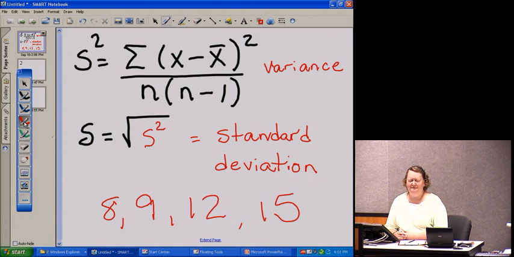This is going to give me some very nice numbers in all my columns and very nice numbers for my variance. I did that on purpose for the example so that we weren't bogged down with a lot of cumbersome arithmetic. Your examples will be a little more cumbersome, but it doesn't make the process any different. What I'm really teaching here is the process. When you do your problems, the numbers will be more difficult, but the process is the same. So let's look at how to design our table.